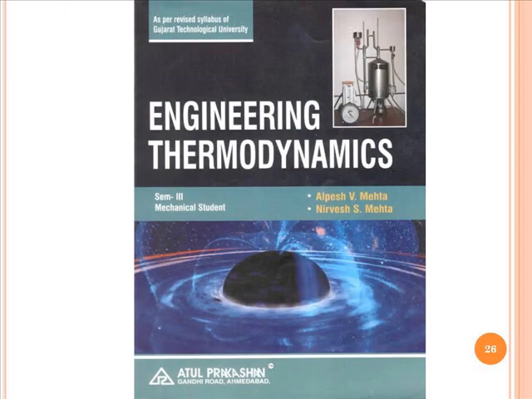Friends, this is a simple way to solve the numerical of the Otto cycle using the theory we had discussed for a standard Otto cycle. This is taken from the book Engineering Thermodynamics by Dr. Alpesh Mehta and Dr. Nirvesh Mehta by Atul Prakashan, Ahmedabad.